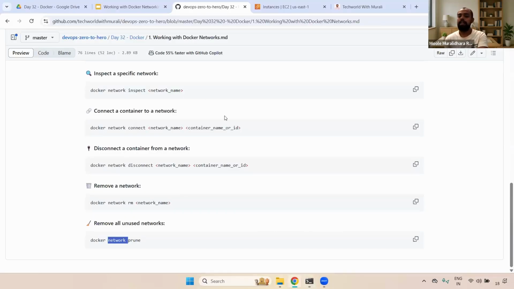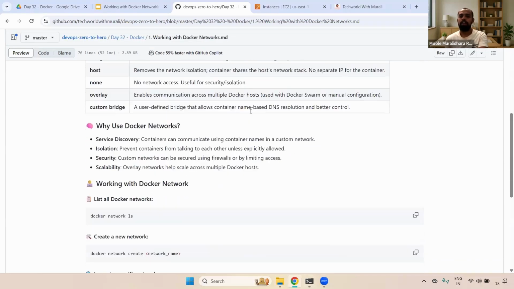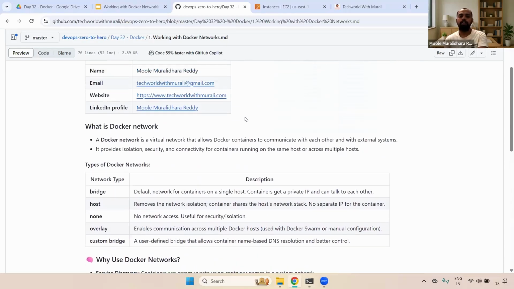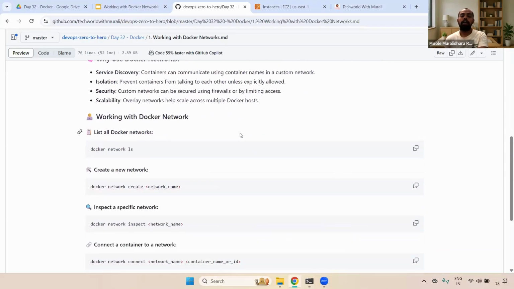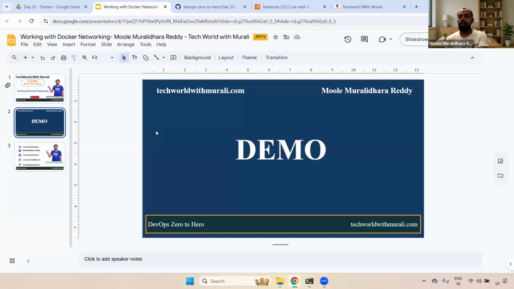Again, I'm repeating, in real time, 99.99% we won't be using this networking concept. We always go with the default one only. But still, you should be aware of it, and if they ask a question at entry level, you should be able to explain. That is the reason I have covered this topic. Understand, right? Any questions now?